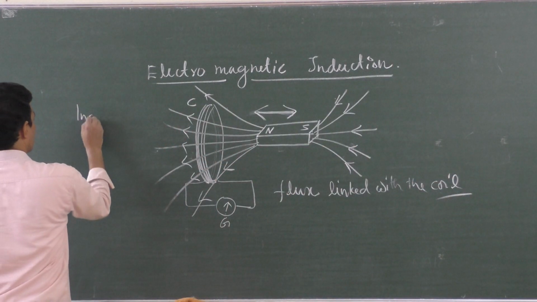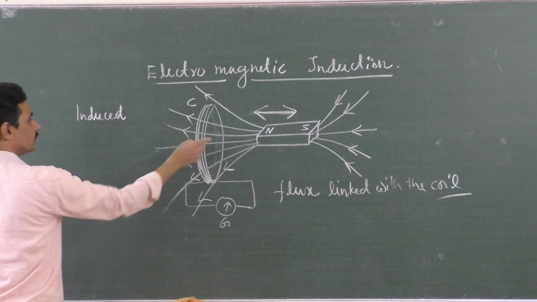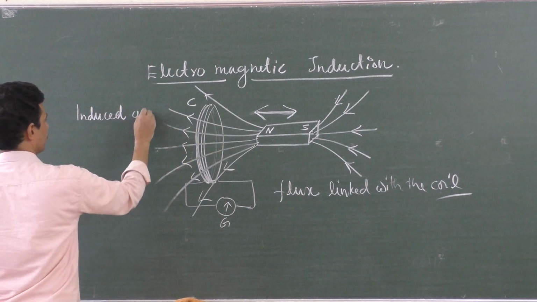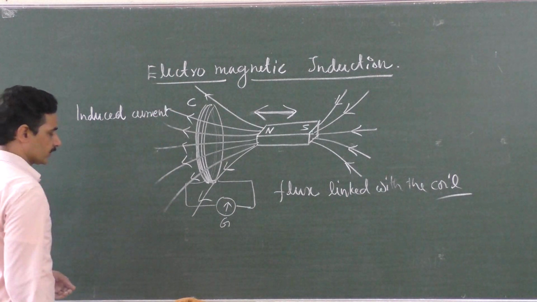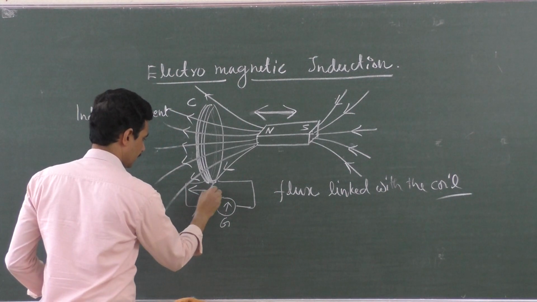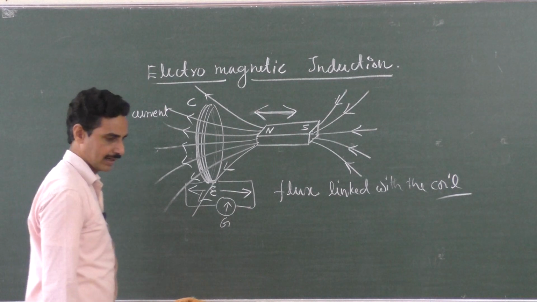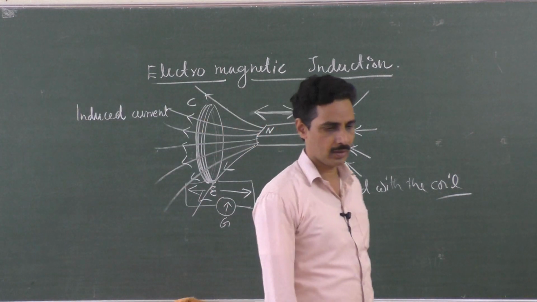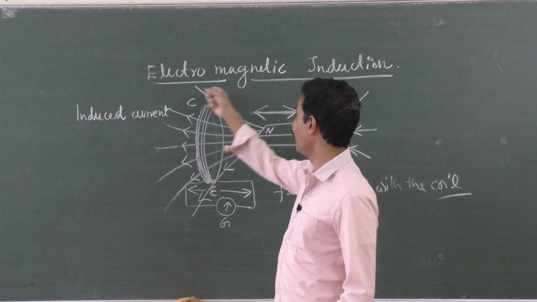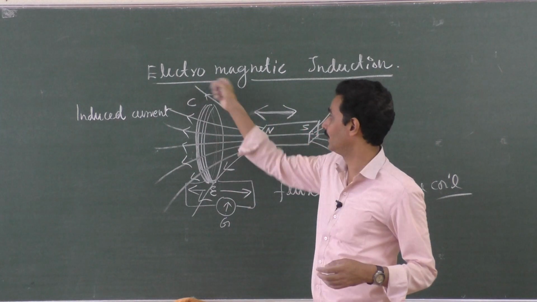We name it as induced current because this is induced due to some change, right? Induced current or induced EMF. Of course, you should get an EMF also here. Without EMF, you won't get a current. So there is an induced EMF in the coil. This phenomenon is called electromagnetic induction. You see, both are related, right?